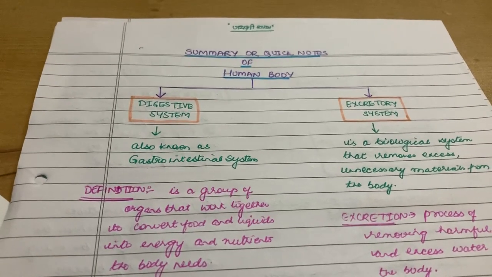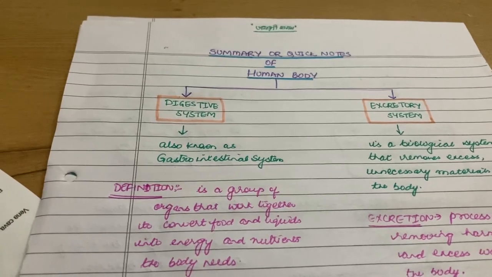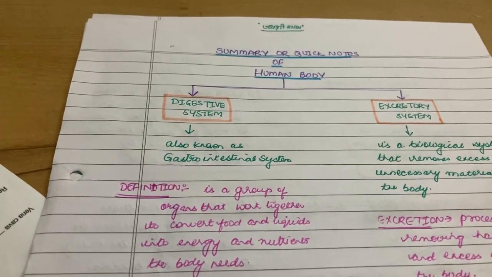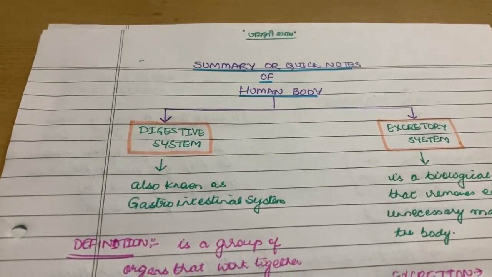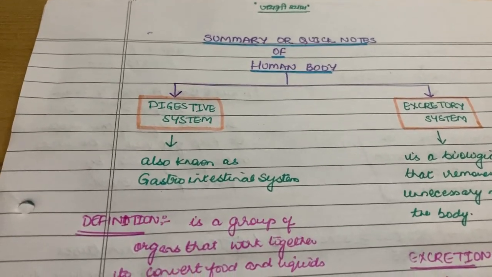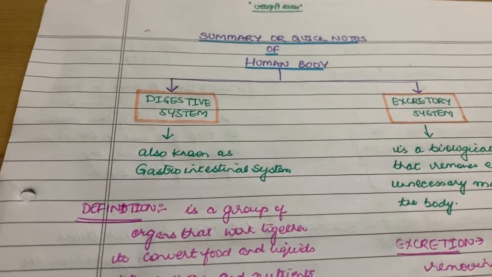As we discussed in the last video, we have completed our topic in science subject, which was human body, the digestive and the excretory system. Today we will do a summary or a quick note of that particular chapter, as I always do after completing any chapter, so that it's easy to revise.